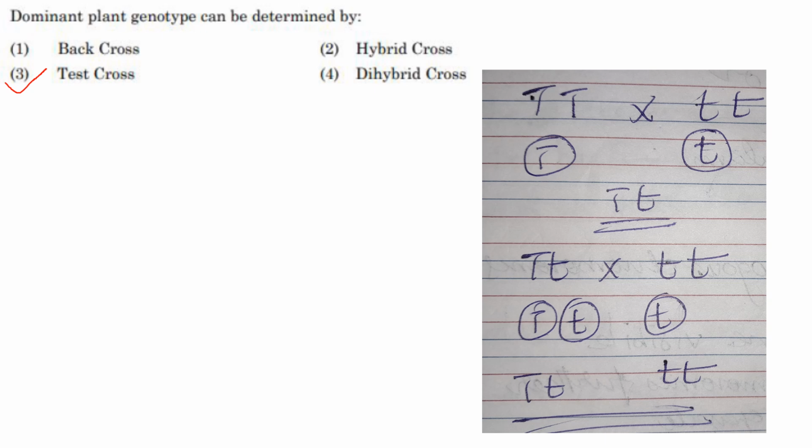Now back cross is used to transfer a desirable trait from one parent to another. That is the reason you usually use back cross. Hybrid cross is used to combine desirable traits from two parents. And dihybrid cross, everybody knows, is used to study inheritance of two genes.